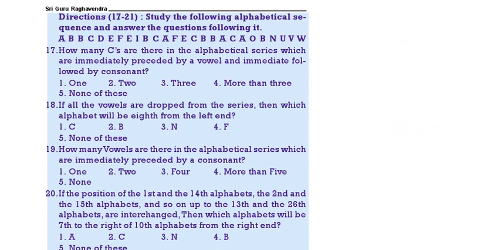Next question. How many C's are there in the alphabet series which is immediately preceded by vowel and immediately followed by consonant? See how many C's are there preceded by vowel followed by consonant. You can clearly see only one thing. There is only one C preceded by vowel followed by consonant. So only one is the correct answer.